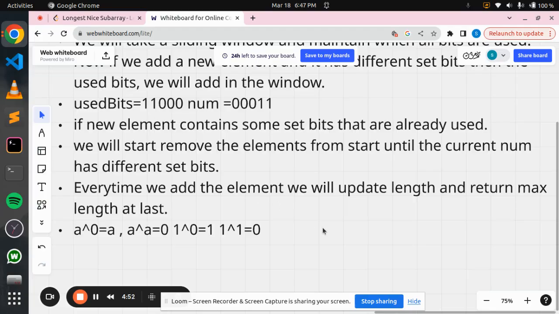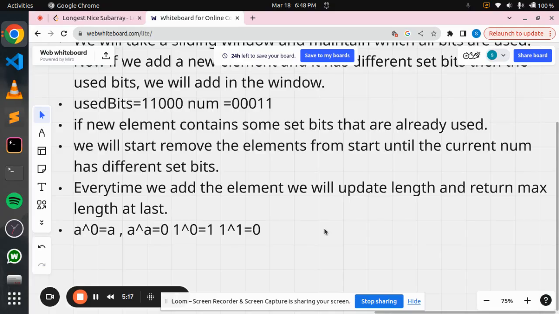But when we add an element, it will have some set bits, so used bits also should have those set bits. So we'll do XOR with used bits, then used bits will have those set bits. Now when we are removing any number, then again we'll do XOR with used bits so that its effect gets nullified and those set bits become 0.